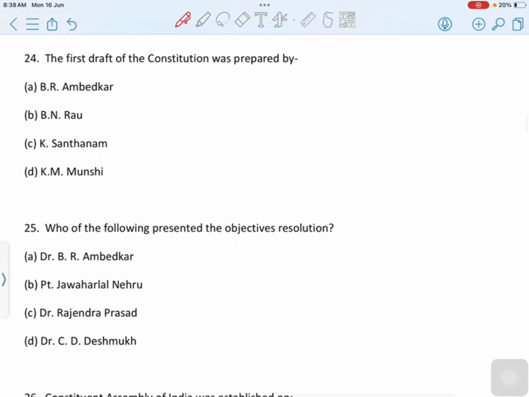The first draft of the Constitution was prepared by Dash. First option is B.R. Ambedkar, second option is B.N. Rao, third option is K. Santhanam, last option is K.M. Munshi. Then correct option is option B, B.N. Rao. The first draft of the Constitution was prepared by the Constitutional Advisor B.N. Rao,